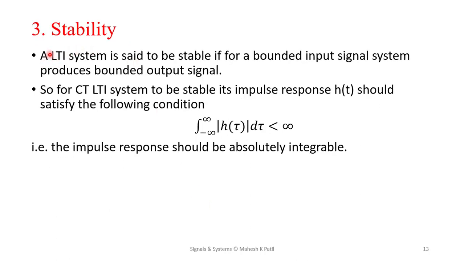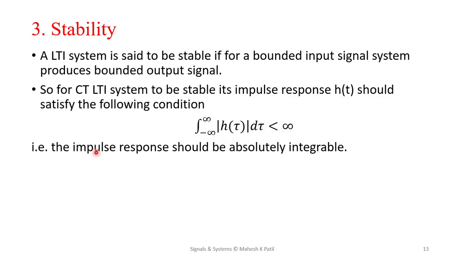Now we are going to consider stability of an LTI system. An LTI system is said to be stable if, for a bounded input, we get a bounded output signal. So for a CT LTI system to be stable, its impulse response h of t should satisfy this condition: the integration from minus infinity to plus infinity of the modulus of the impulse response should be less than infinity.